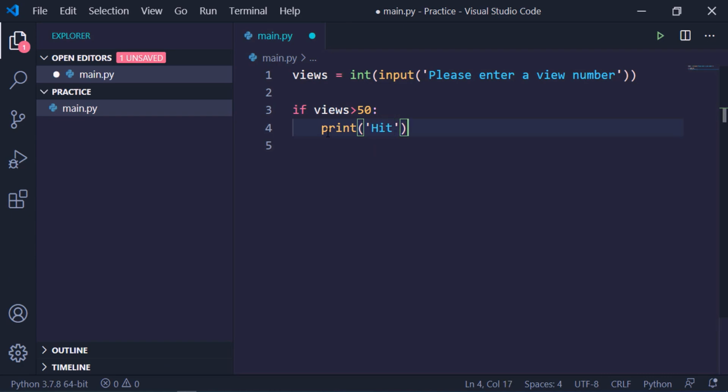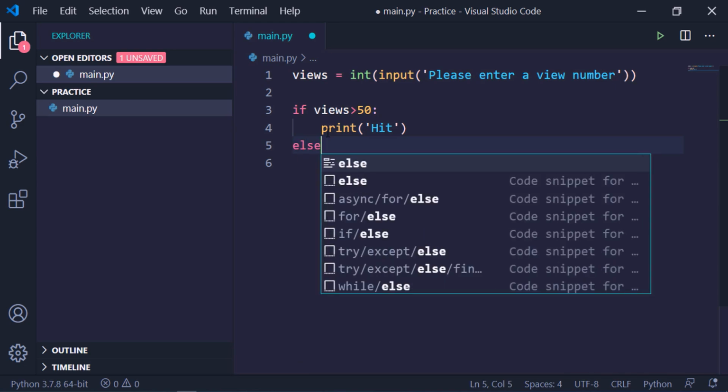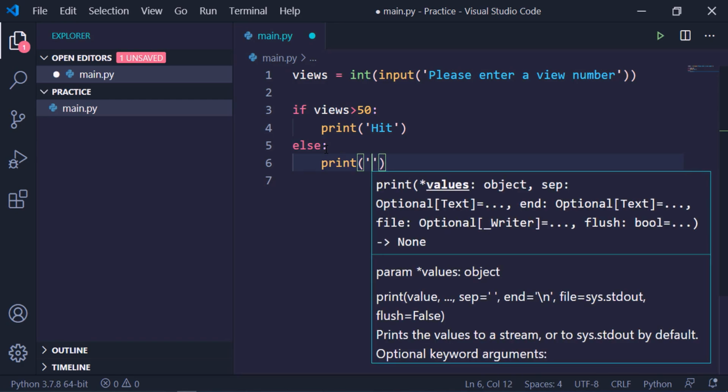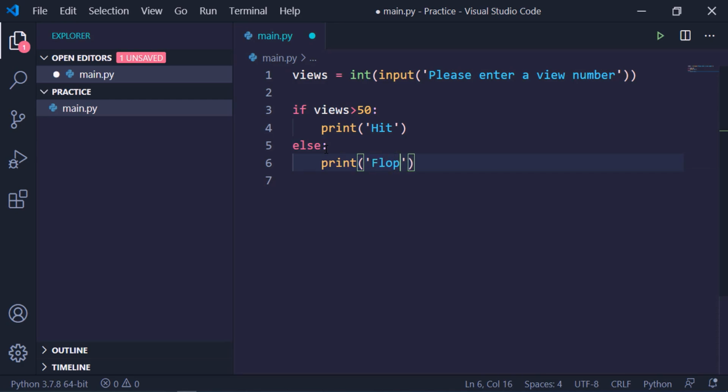and then we need to write print hit. And when, for example, the user enters 20, 20 is less than 50, it is not greater than 50, so this statement will not hold true, right? So it will go to this else statement, and we will write some false statements, like print flop. Cool.